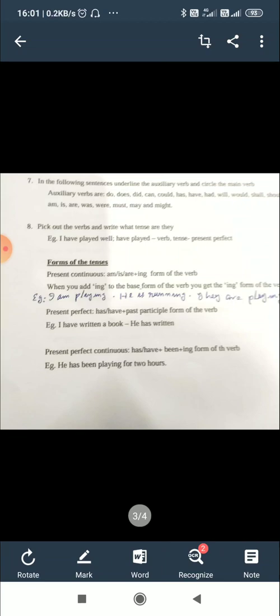For example, present continuous tense, the verb form is am, is, or are plus ing form of the verb. When you add ing to the base form of the verb, you get the ing form of the verb. I am playing, he is running, we are playing. Here am playing, is running, are playing are verbs and they are in present continuous tense.